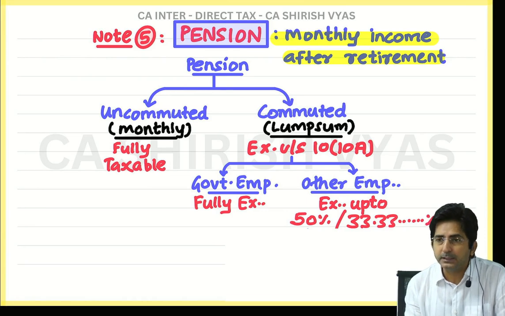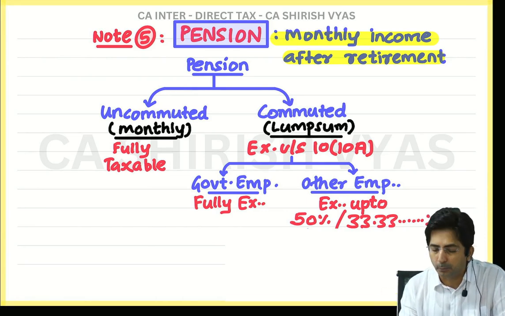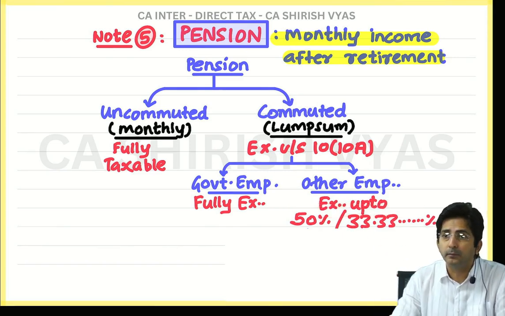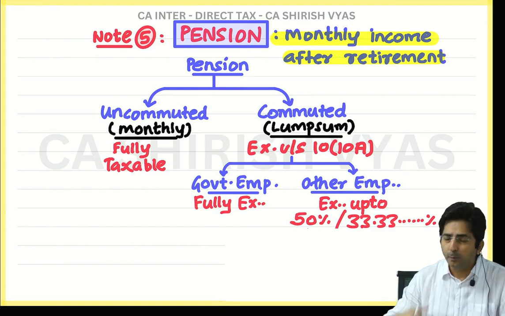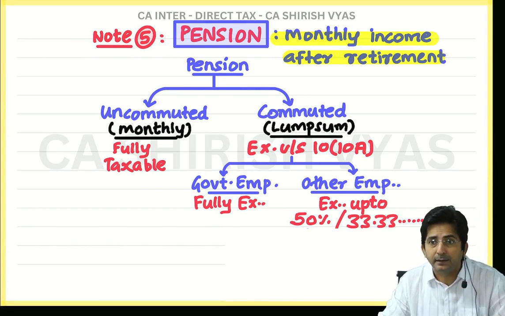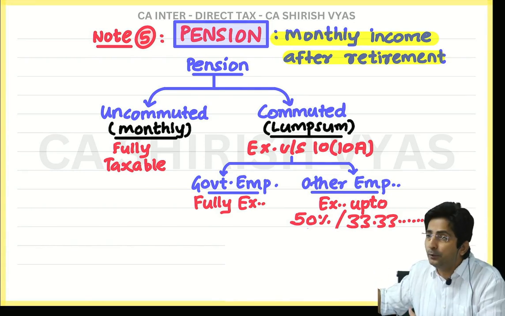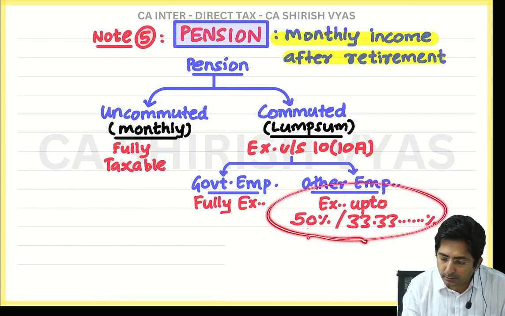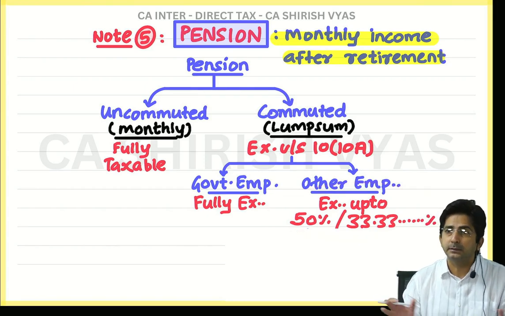Now see, what is this 50%, what is this 33.33%? It is not possible to understand now. This you can understand with the help of a question only. So my plan is that immediately I will take up one question. In the question, when figures are there, if I explain with figures, it will become simple for you. Right now, don't think it is simple.